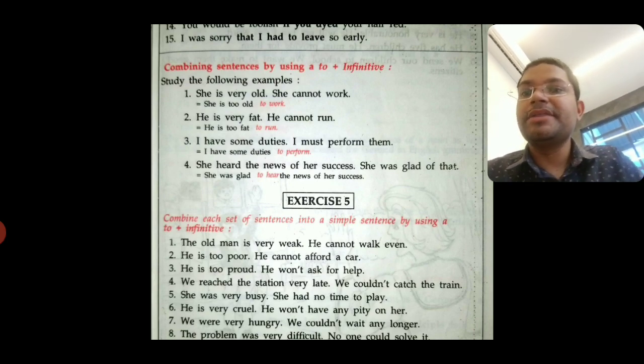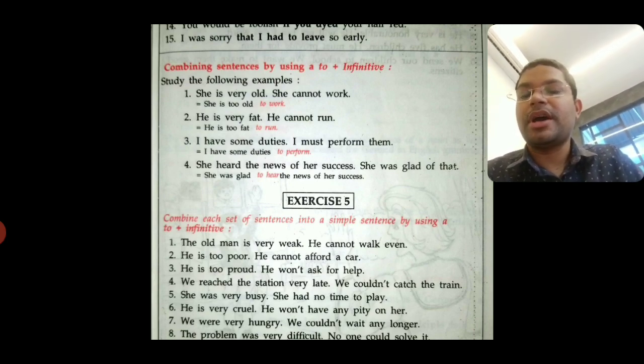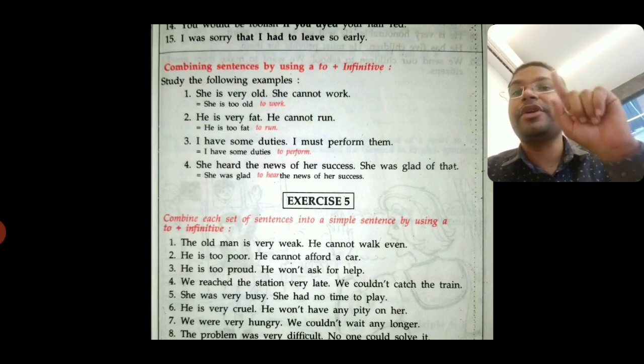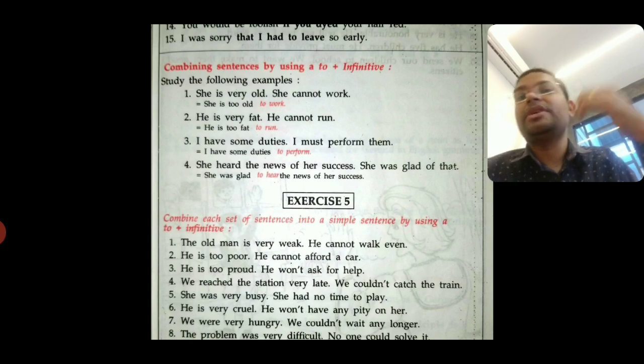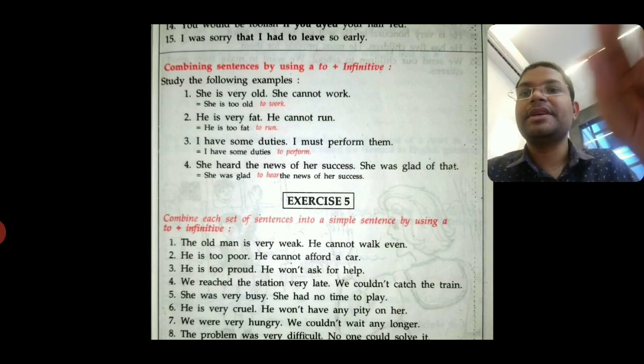Second one: he is too poor. He cannot afford a car. He is too poor to afford a car. Directly I am jumping towards the verb: 'to', then the verb in base form, then the remaining words. My sentence is complete.